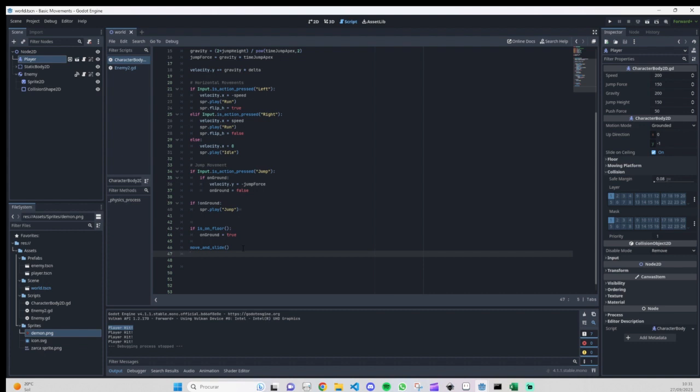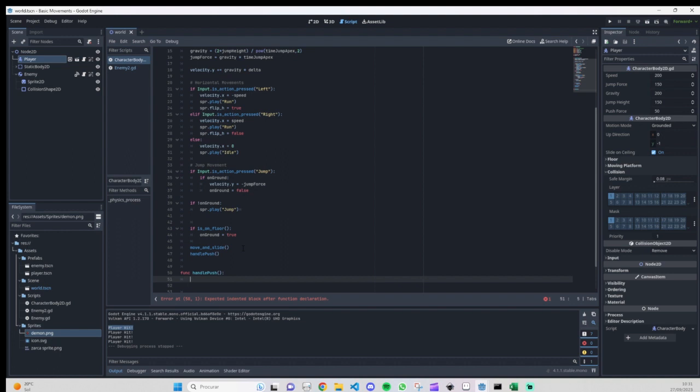So I will just create a handle push function. We don't need to pass anything, and now I'm going to create that same function, handle push, because we are pushing the enemy.